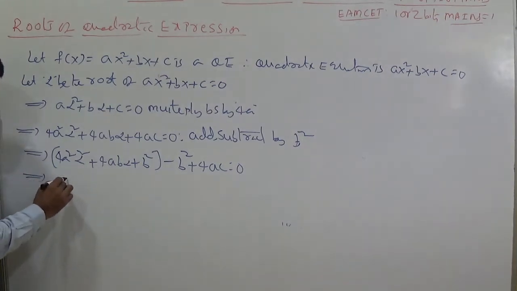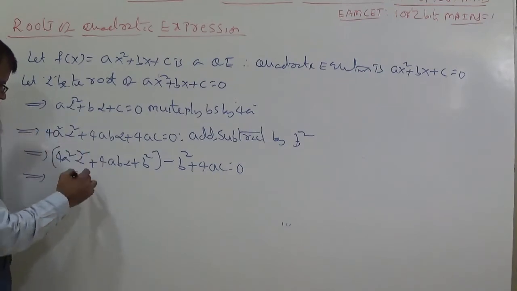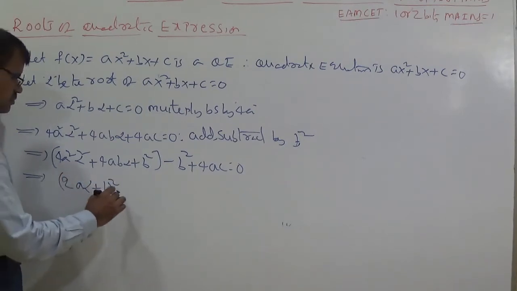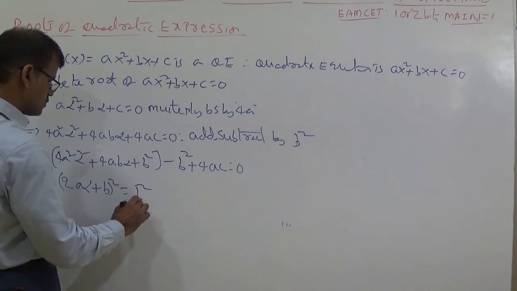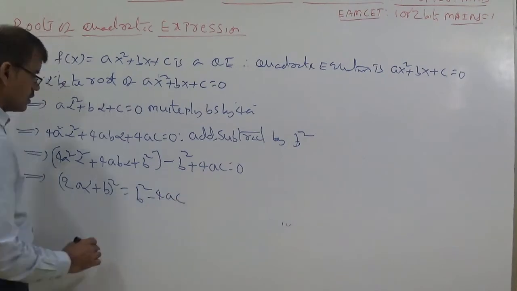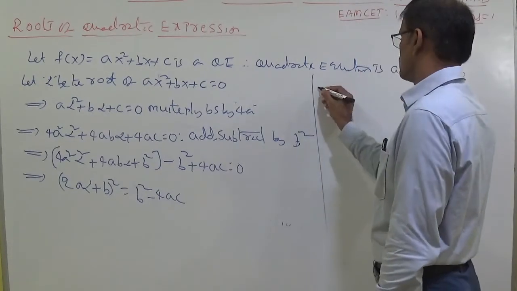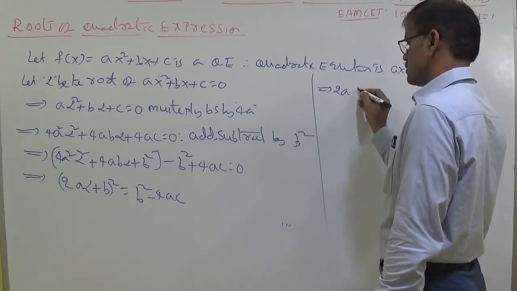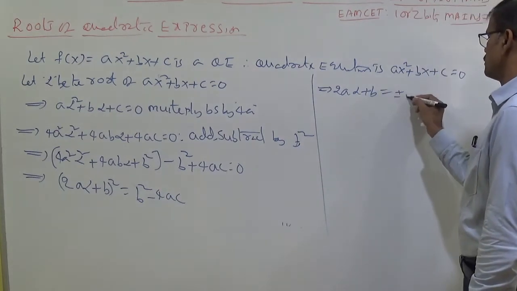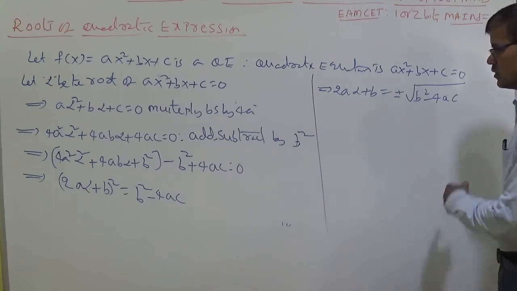That implies this is of the form a square plus 2ab plus b square. You can write here as 2a alpha plus b whole square is equal to, taking this to the right side, b square minus 4ac. 2a alpha plus b whole square is equal to b square minus 4ac. That implies we can understand this as 2a alpha plus b is equal to, taking square root on both sides, plus or minus root of b square minus 4ac.